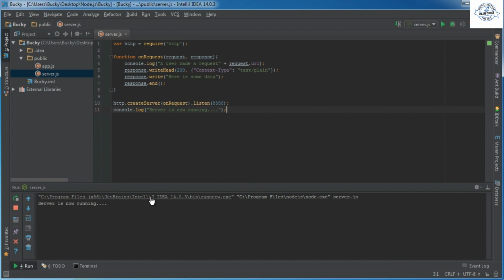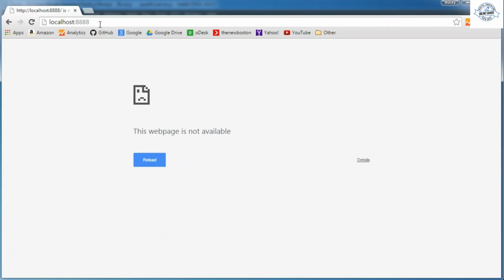So server is now running, and actually before I do that, let me stop it. So this program isn't running yet because I just stopped it, and check it out. Obviously whenever a user wants to connect to it, this would eventually be some web address, but for right now we're just running it on localhost, which is the address of whatever program, your server, and port 8888.